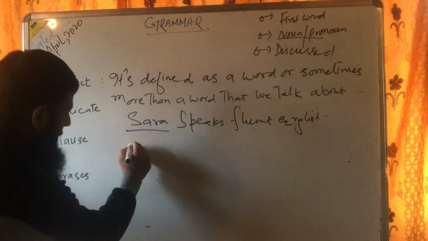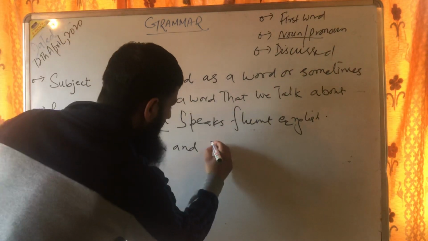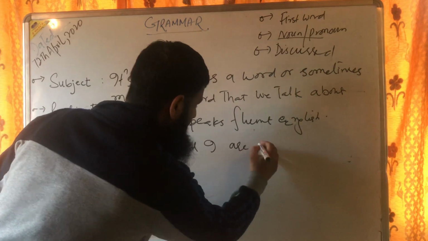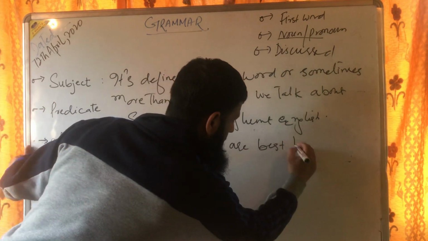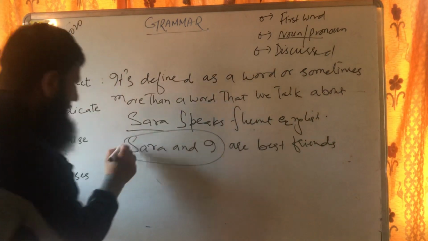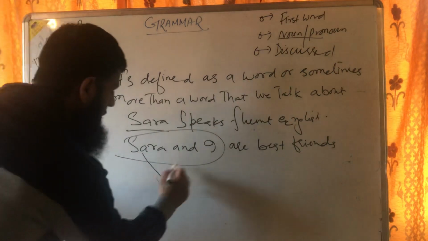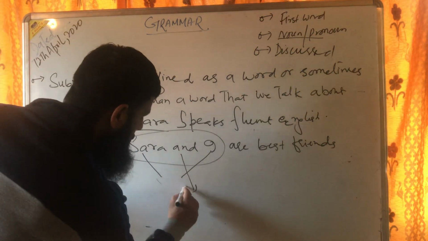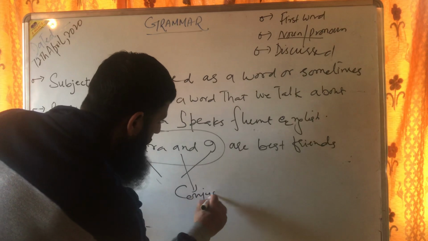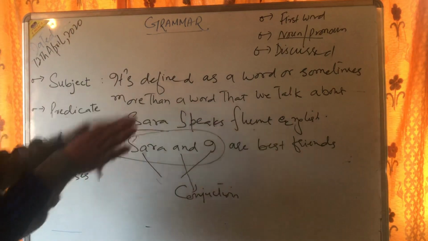What's a compound subject? Sarah and I are best friends. I hope you understand what a compound subject is. See, two subjects come together, joined with a conjunction. These are two subjects together with a conjunction. So this is known as a compound subject. Right? So this is all about the subject.